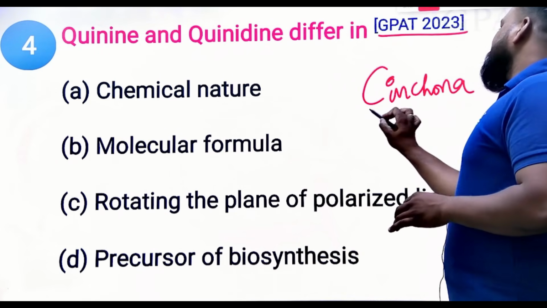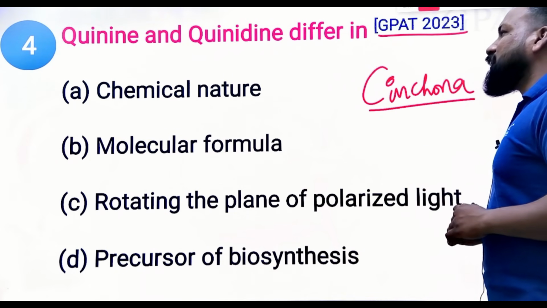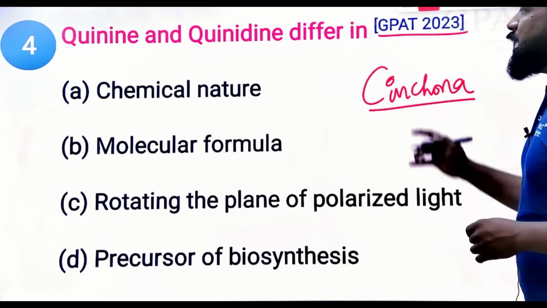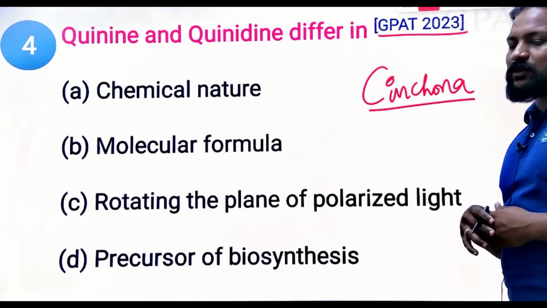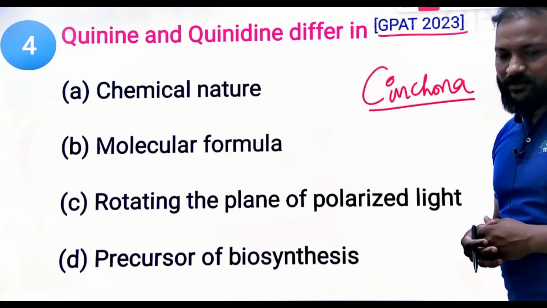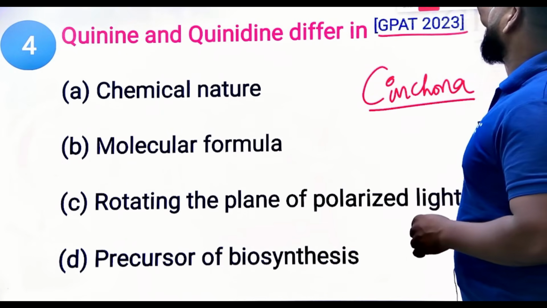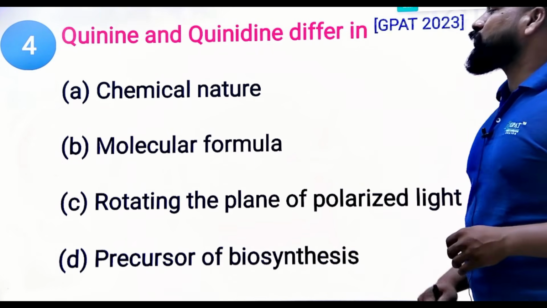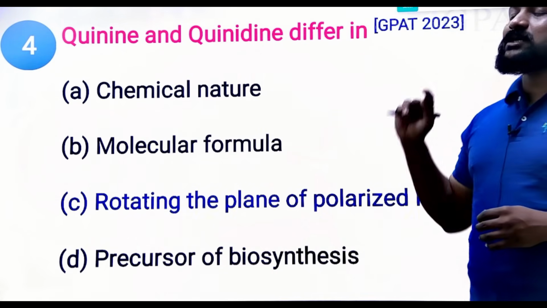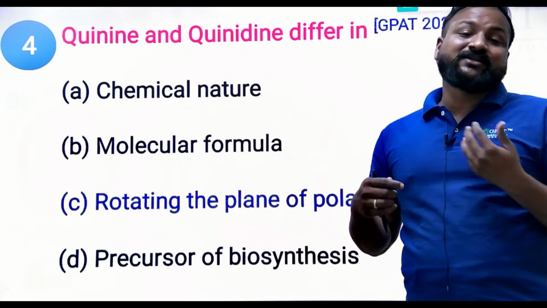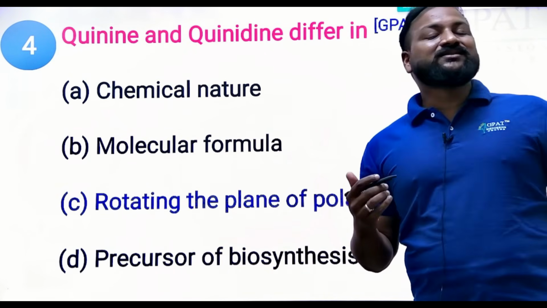Cinchona contains the quinoline nucleus. Clear? So now tell me, quinine and quinidine both belong to cinchona chemical organism. But what makes the difference? When they are subjected to plane polarized light, the rotating pattern differs: one is levorotatory and one is dextrorotatory.